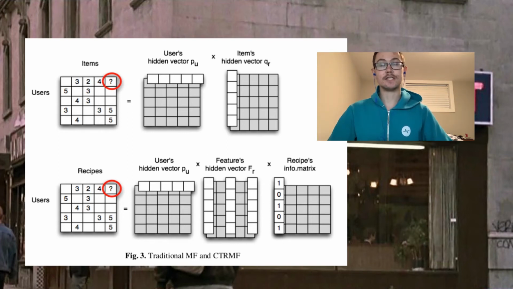Content-driven matrix factorization is similar, but it decomposes the user-rated matrix into three matrices: a user latent feature matrix, a latent feature matrix, and a recipe feature map. So the user latent and latent feature matrices encode relationships between users and features. The recipe feature map tells you whether recipe I has feature J by placing a 1 in the IJ index if this is the case, and 0 otherwise. Therefore, we only use the features that are present in the recipe in the user latent and latent feature product.